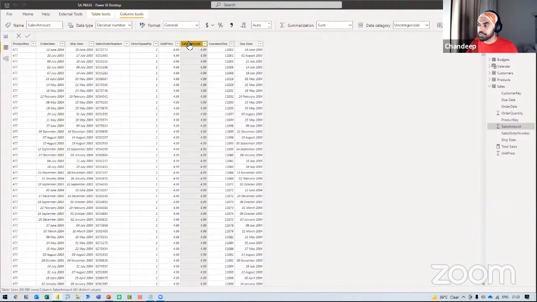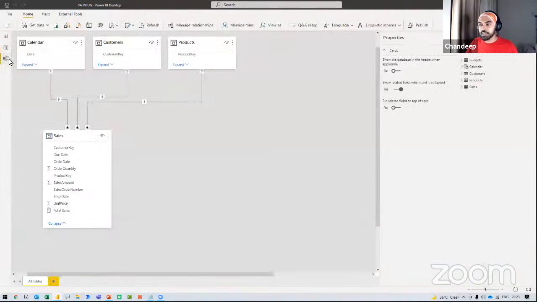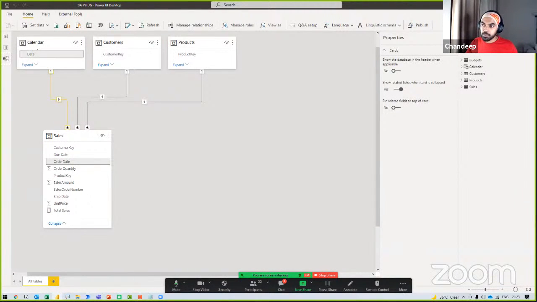I just want to take the total of the amount column, which is nothing but my total sales. But I'd like to consider the filter for the due date or the ship date, whatever I'm trying to calculate. I don't really want to consider the order date. As of now, if you take a look at the relationship between the two tables, I have created a primary relationship between the date table and when the product was actually ordered, which is nothing but the order date. Now, if I want to find out what is the total amount of the transactions which are due or which are shipped, then I need to create a secondary and inactive relationship between the two tables.